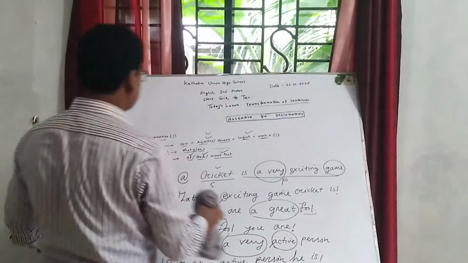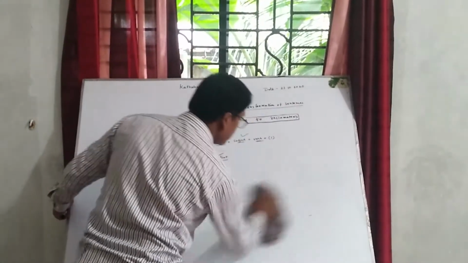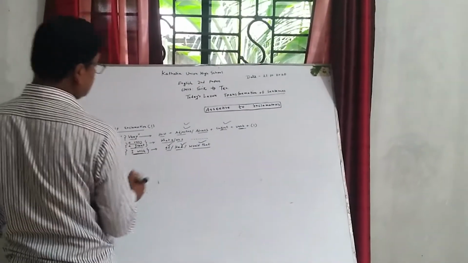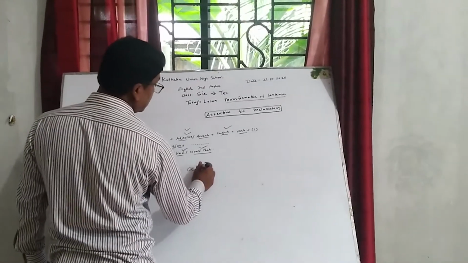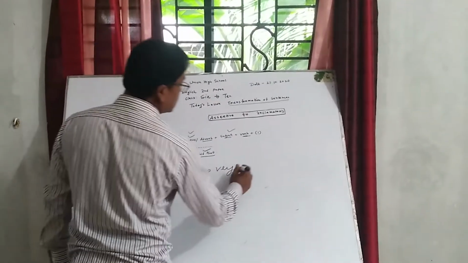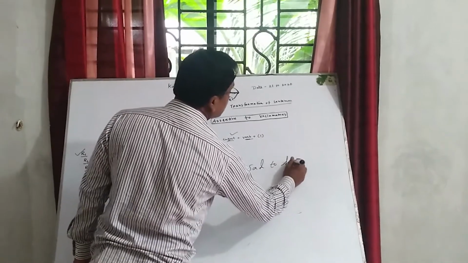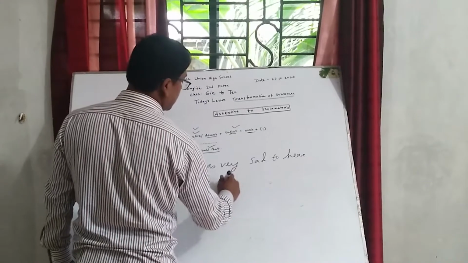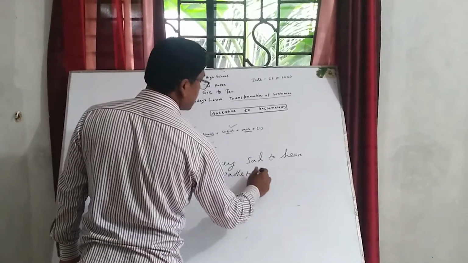Okay, dear students, I am also writing some other sentences. Okay, dear students, I was very sad to hear the pathetic news.